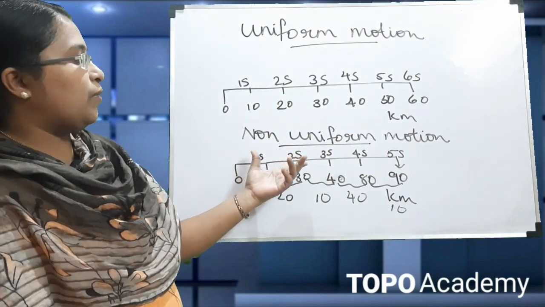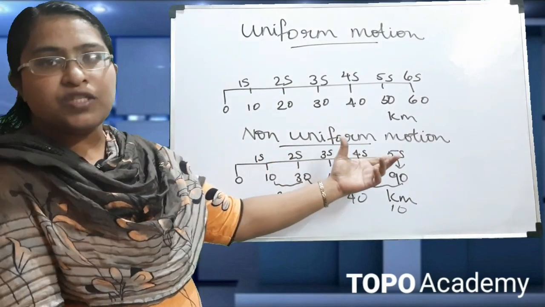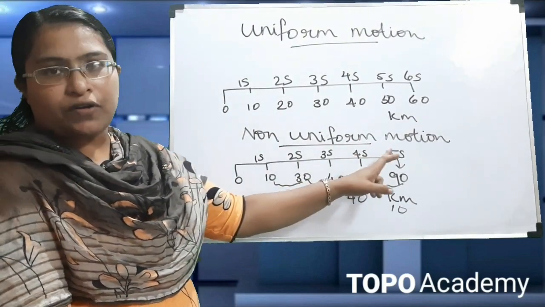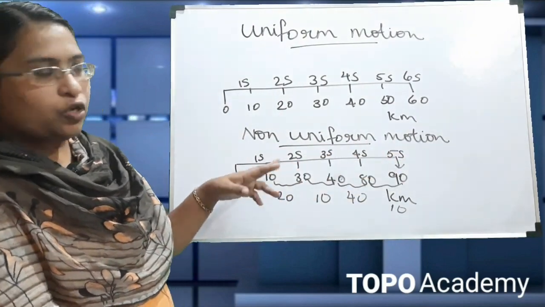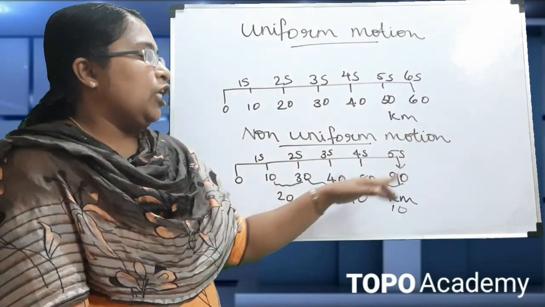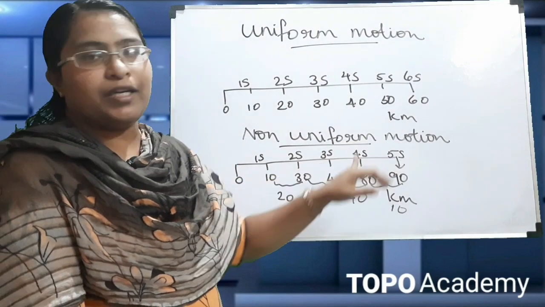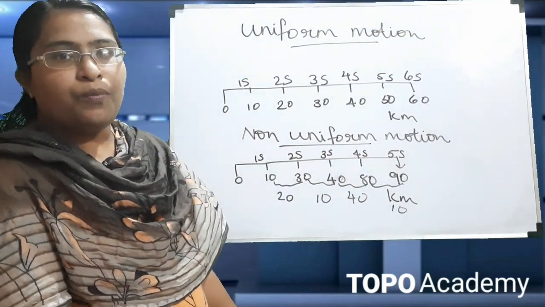But if you take the time interval, we can see in all the cases the time interval is 1 second. So it has covered unequal distance in equal interval of time. Such type of motion is known as non-uniform motion. If it has covered unequal distance in equal intervals of time, it is known as non-uniform motion.